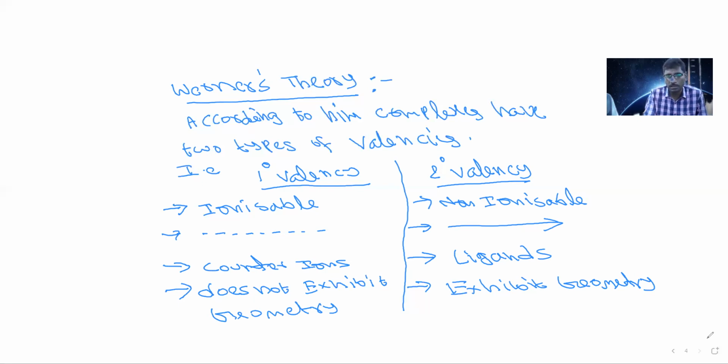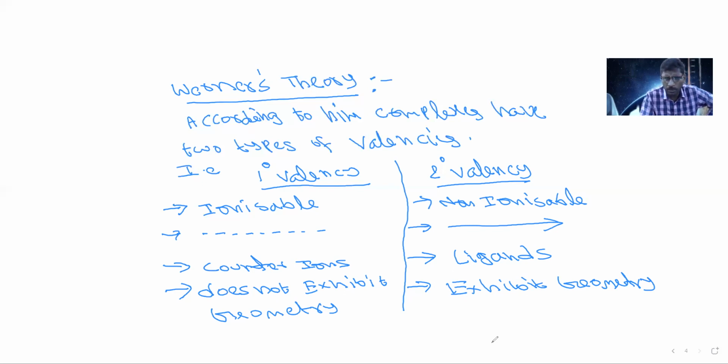What are the drawbacks? Werner does not explain the magnetic nature of the complex, does not explain the color of the complex, does not even explain geometry or hybridization. So nothing is explained. Only he explained that any complex has two types of valences, those are primary and secondary. So all the remaining are the drawbacks of Werner.